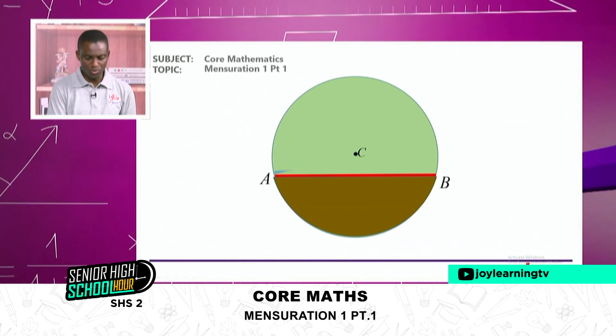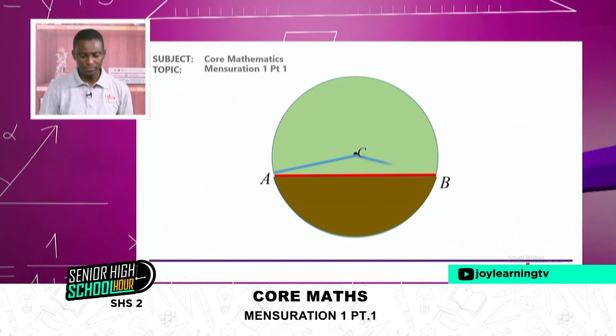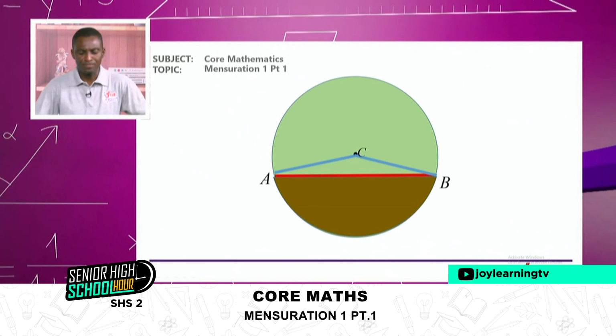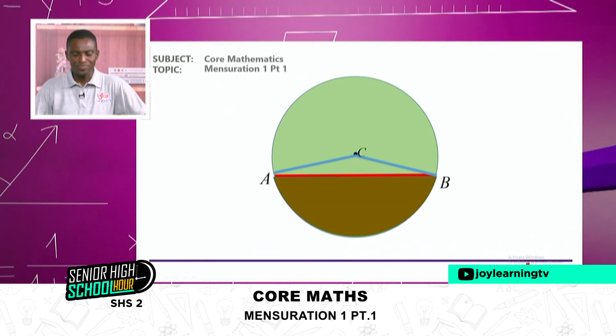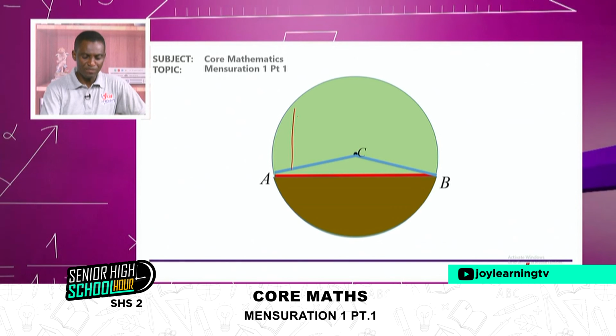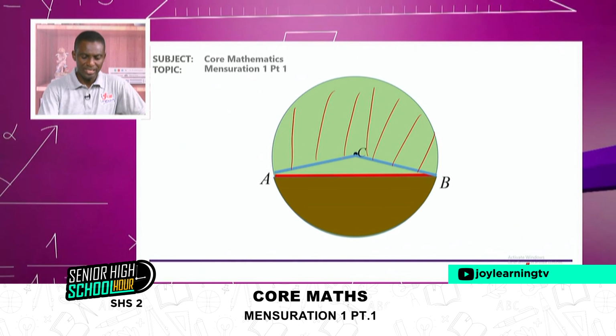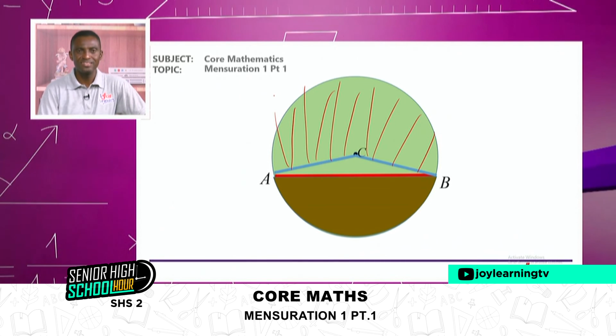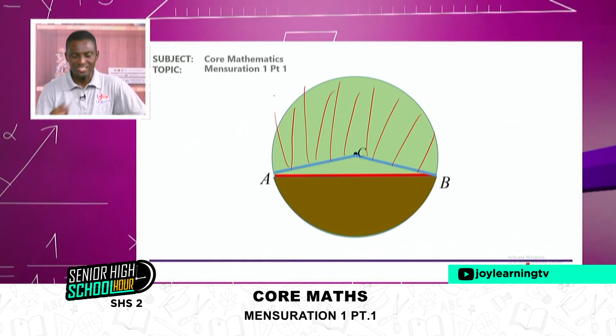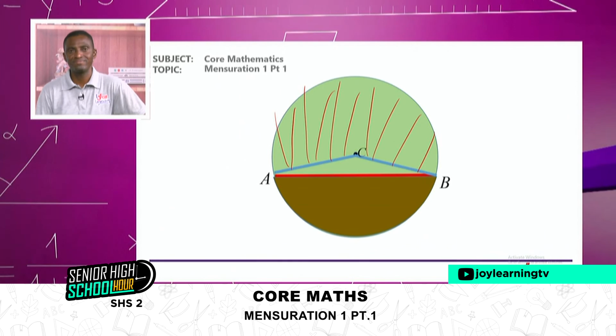When I draw my two radii, then observe this. You realize that if I look at this portion of the circle, it defines the major sector. Check it.